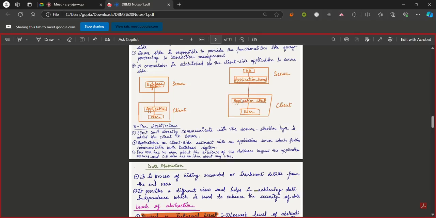So in the three-tier architecture, the user will connect to the client side, one level, then it will connect to the server, two levels. The server will connect to the application server, three levels. Three levels between the user and the database. Are you able to understand these architectures? Sir, can you explain the three-tier architecture? I am not able to understand that.